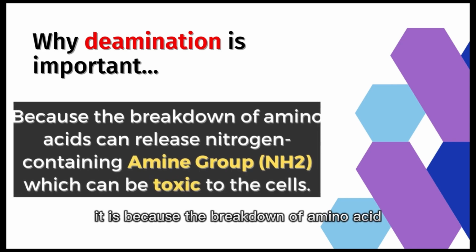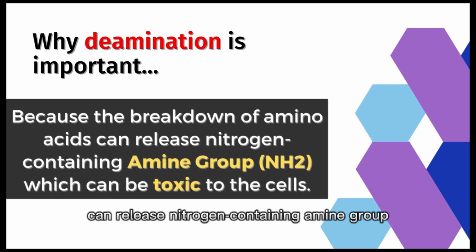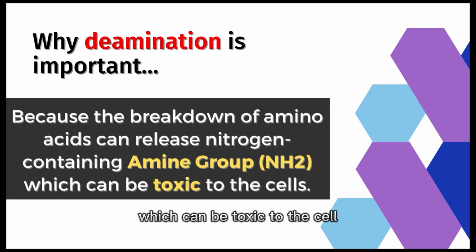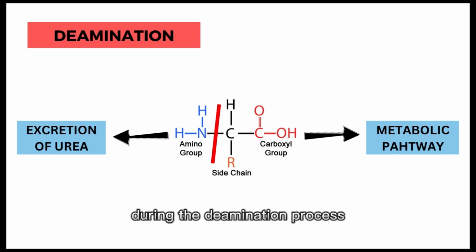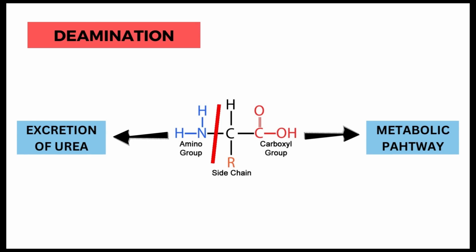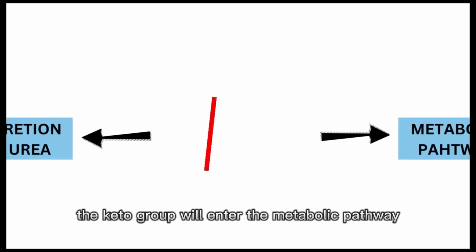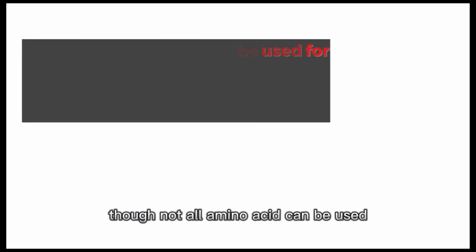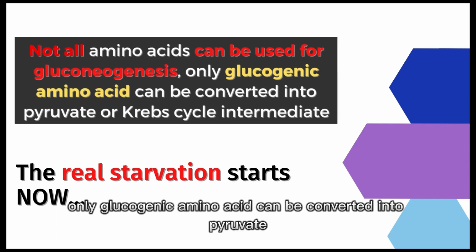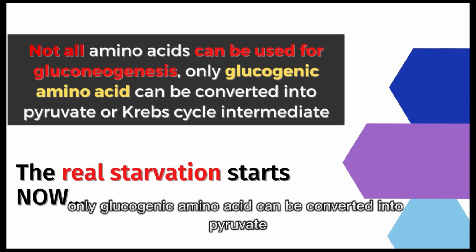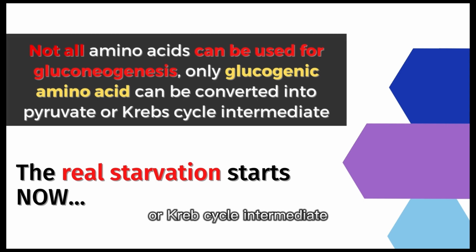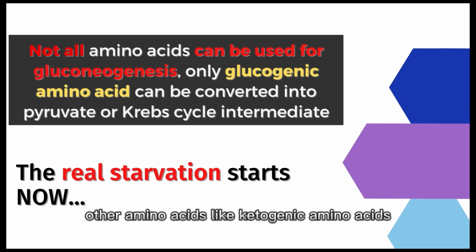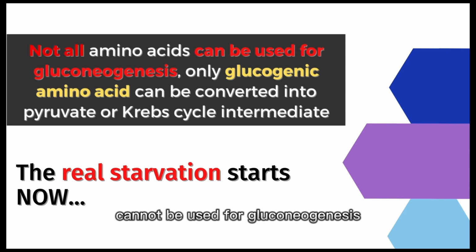It is because the breakdown of amino acid can release nitrogen-containing amine group, which can be toxic to the cell. During the deamination process, amino group will become urea and will be excreted from the body. The keto group will enter the metabolic pathway. For energy production, amino acids are further broken down to obtain ATP. Though not all amino acids can be used for gluconeogenesis, only glucogenic amino acids can be converted into pyruvate or Krebs cycle intermediate. Other amino acids like ketogenic amino acids cannot be used for gluconeogenesis.